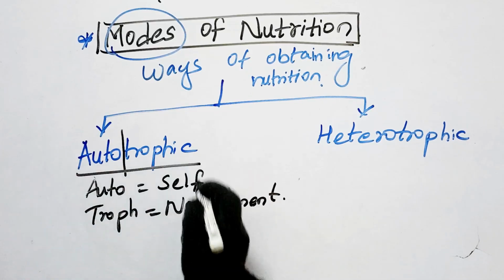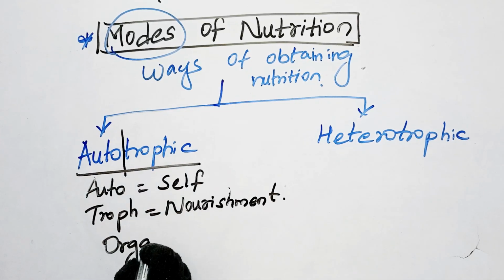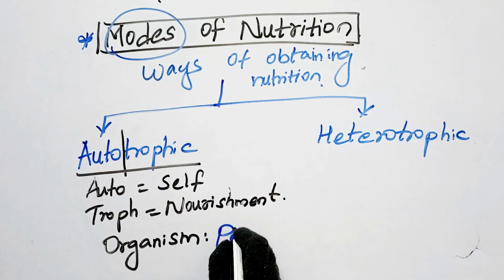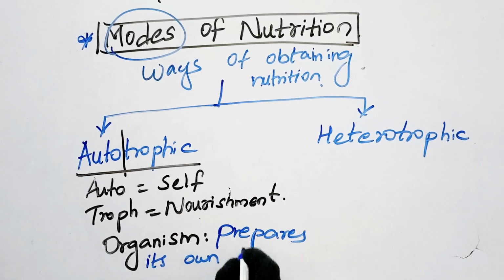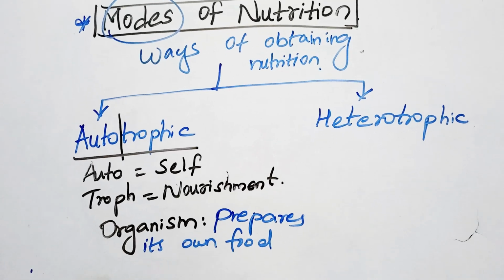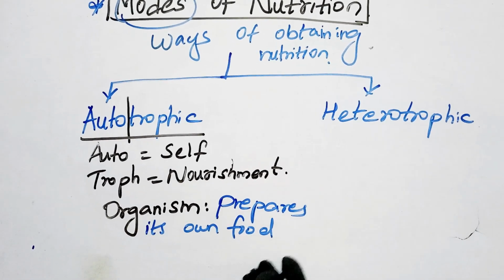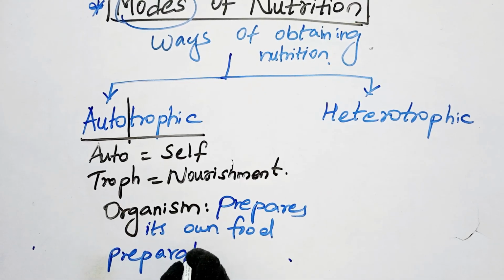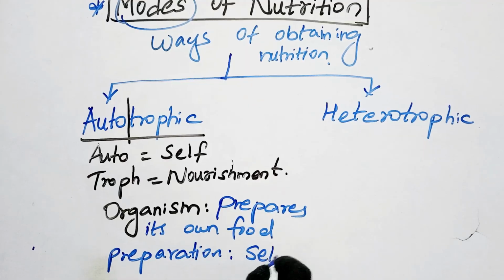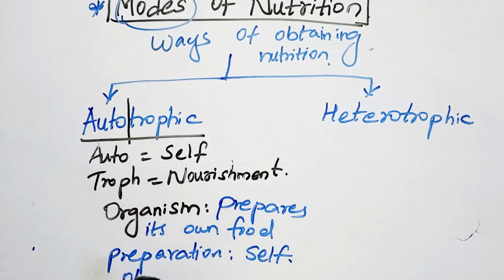So in autotrophic nutrition, the organism is going to prepare its own food. By themselves, the organisms prepare the food, and they themselves consume it. So both preparation and consuming are self.